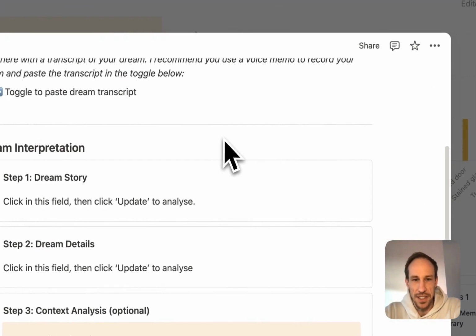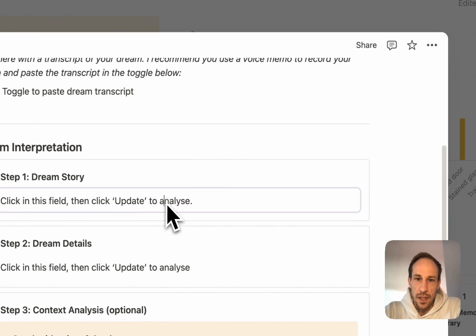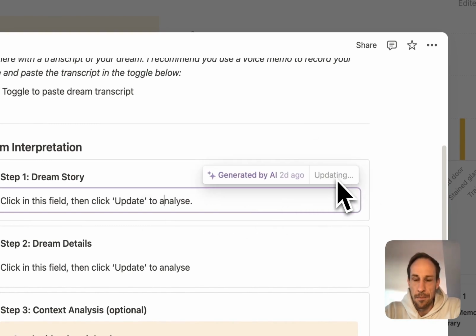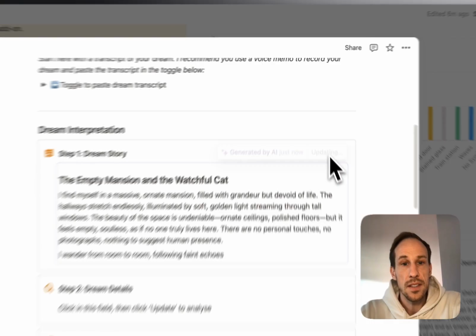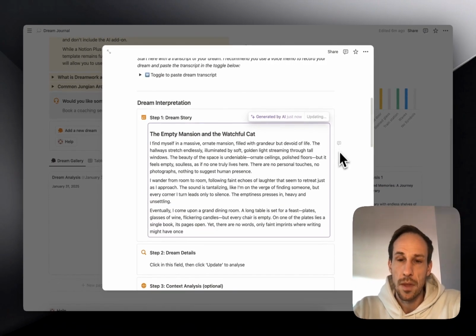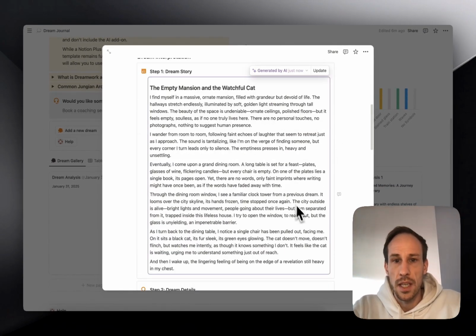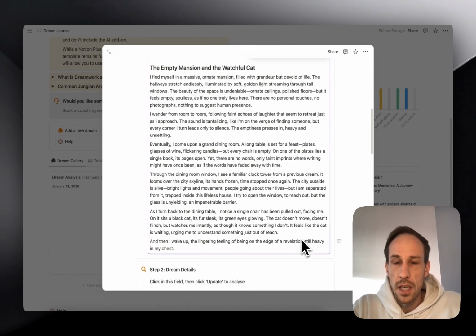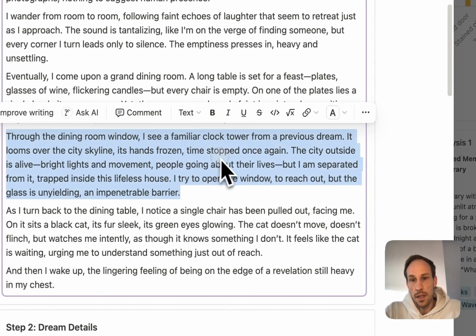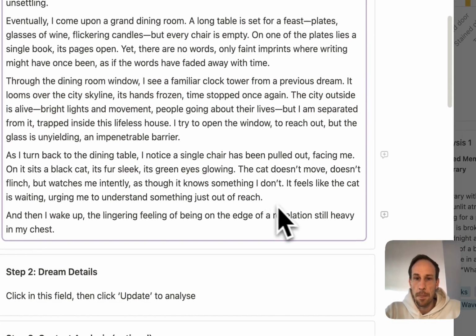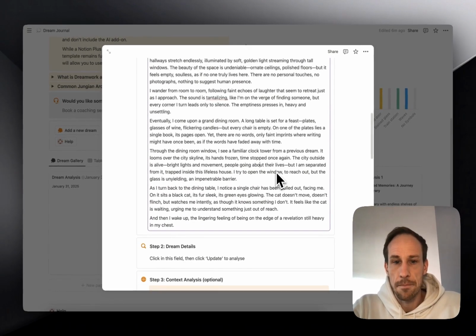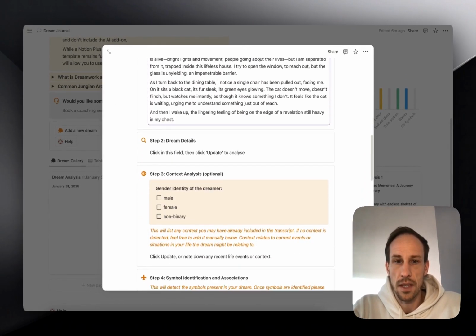And now it gets interesting. Click into this field and hit update. This will now retell your dream. Have a read over that and see if that's all correct. If there's any changes you want to make, if anything is missing or it got anything wrong, you can click in there and literally just type over and change it. But I'm happy with that. This is the dream that came out.